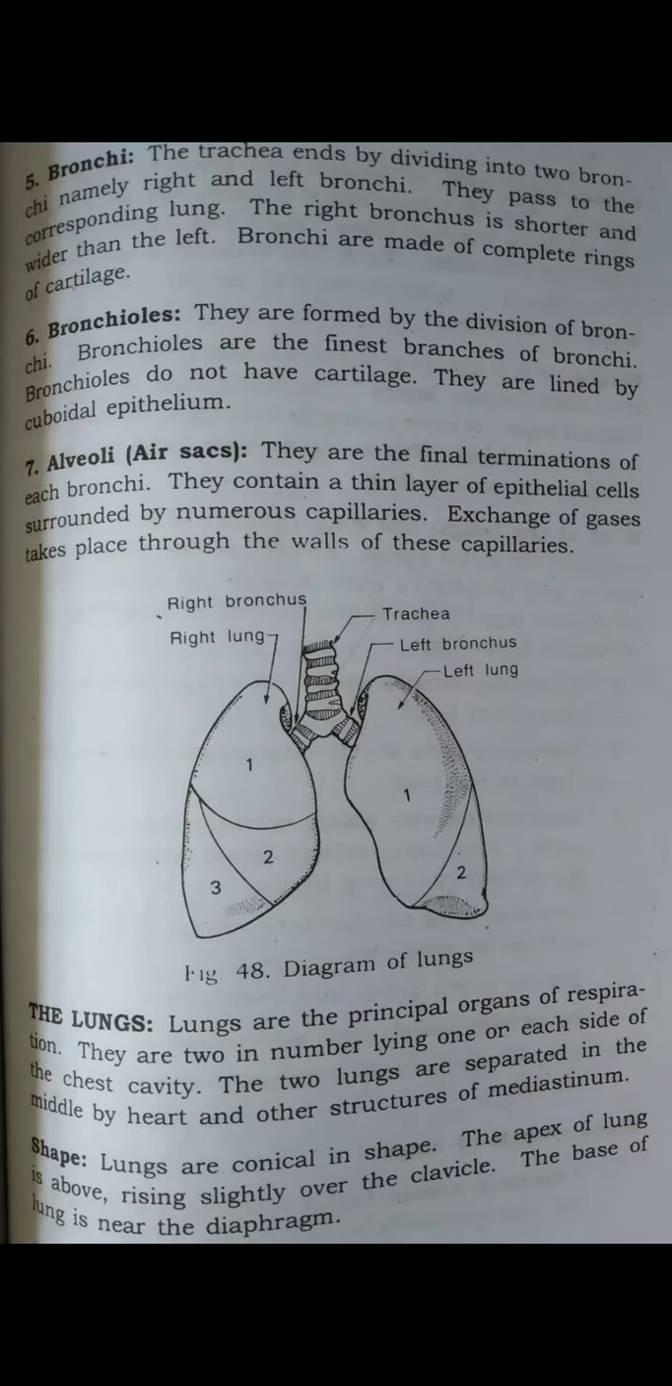So what is the apex? It is rounded and rises into the root of the neck. So this is the apex. What is the base? It is concave, semilunar in shape, and lies on the trachea and diaphragm surface. These are the divisions and base of the lungs.